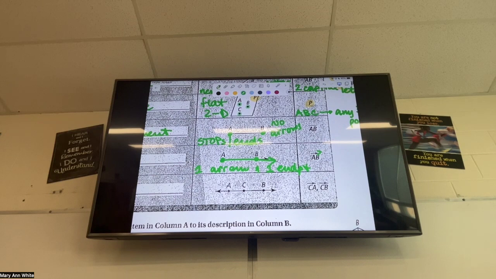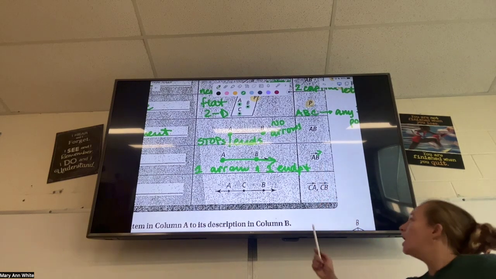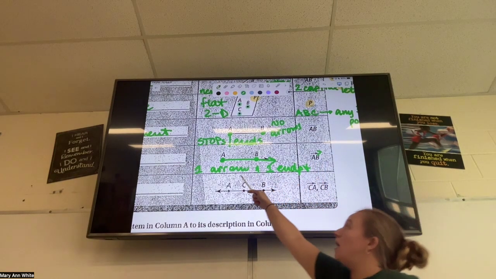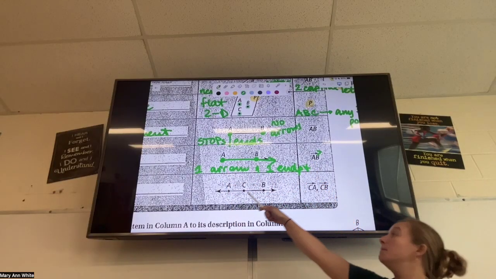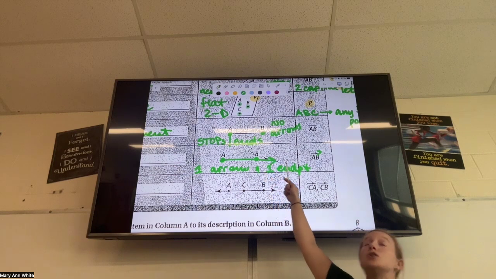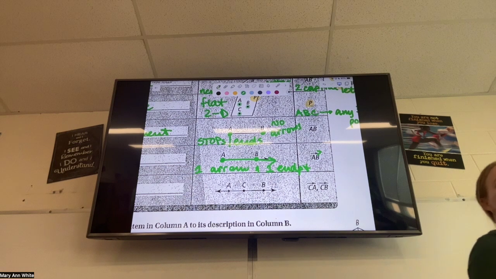We're going to talk a lot more about the notation of endpoints or of rays in the next couple days, but notice that A is the one that doesn't have the arrow, and so the arrow is not over the A. B is where the arrow is closest to, so that's why the arrow is over B. Do you guys kind of see that connection?